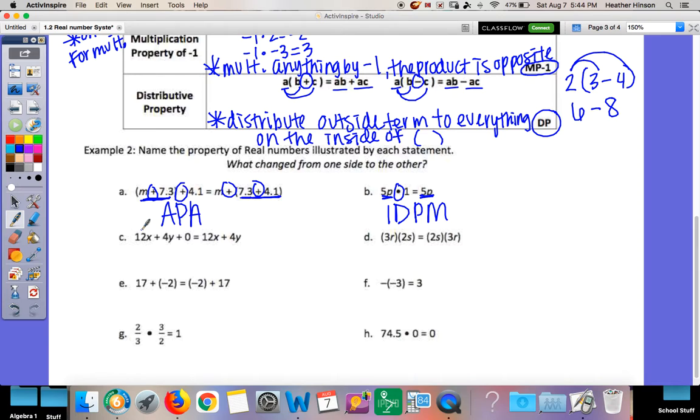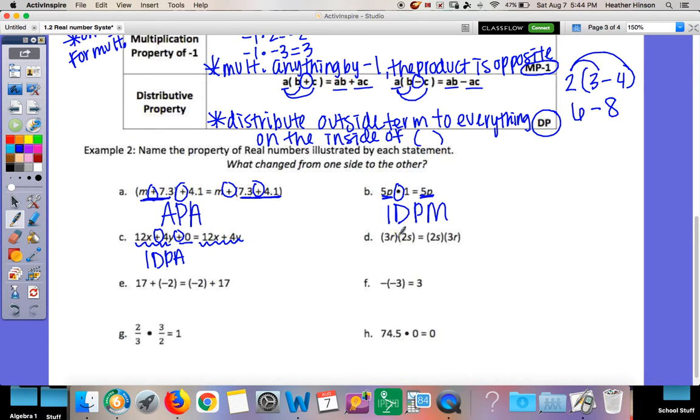Okay, C. 12x plus 4y plus 0 is 12x plus 4y. What changed from the left to the right? Nothing. I added 0, but absolutely nothing changed here. It stayed 12x plus 4y. So same thing. This is your identity. You can add 0 to yourself, but you're still you. That's your identity property, and this is addition. So this is A. IDPA.